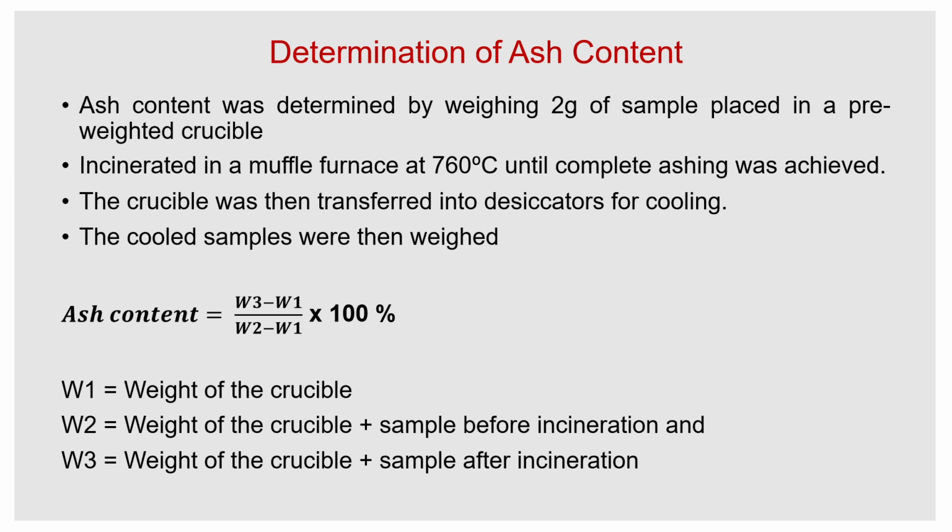Next is ash content. The ash content is the incombustible part of the biomass material or any material. It is the material left after complete burning. We take 2 grams of sample placed in a crucible and incinerate it at almost 760 degrees in a muffle furnace until complete burning takes place. Then we place it in a desiccator for cooling.